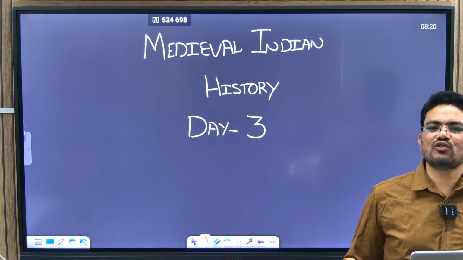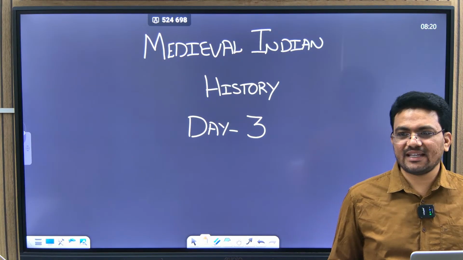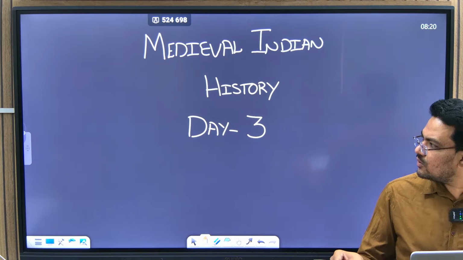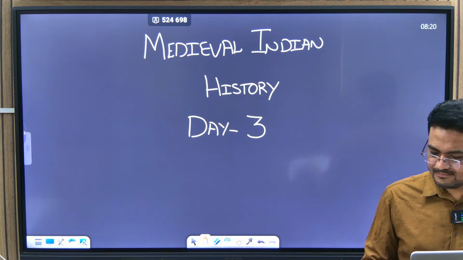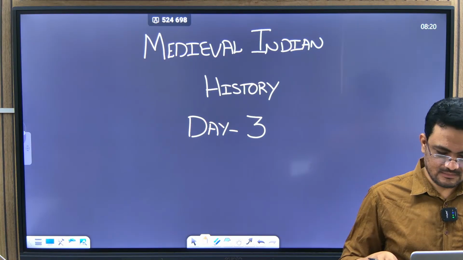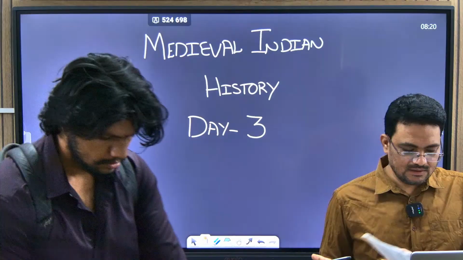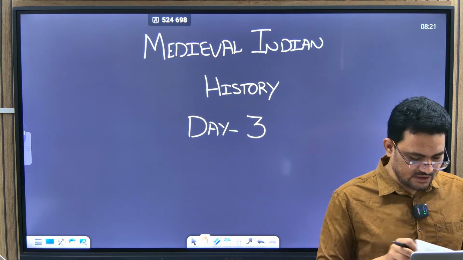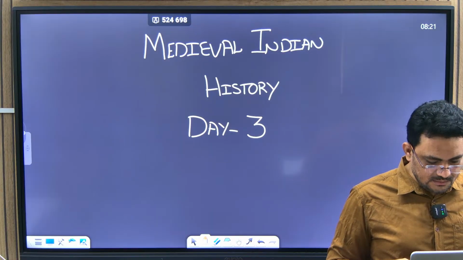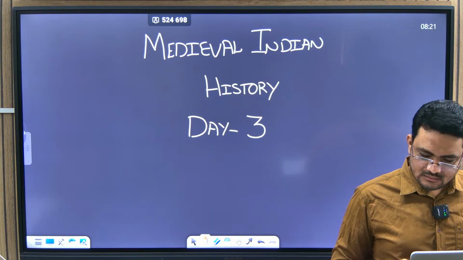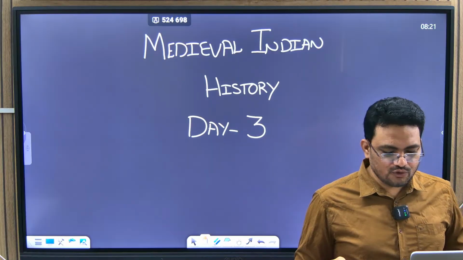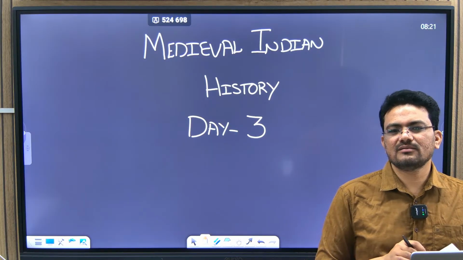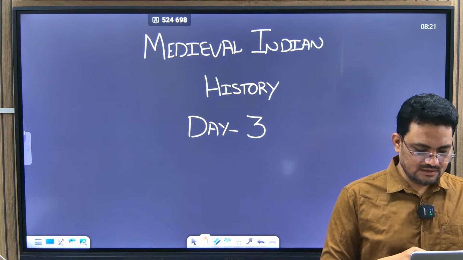Serifs is a community involved in banking. Yes. So the rupiah system was introduced by Sher Shah Suri. So who is known for building a vast number of canals in India? Firoz Shah Tughlaq.